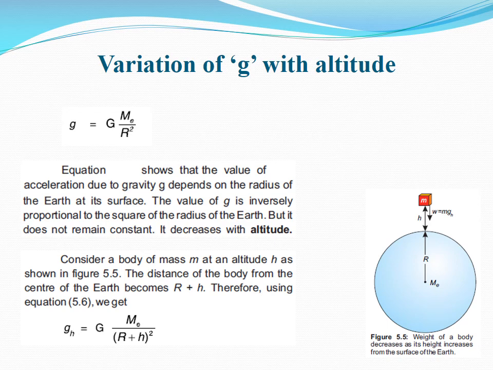Therefore, using the equation given above, we get g_h, where h in subscript shows the value of g at height h from the surface of Earth, and it equals G M_E over (R plus h) whole squared. As you see, something is being added in the denominator. So we conclude that as we go above the surface of Earth to height h, the value of g decreases.